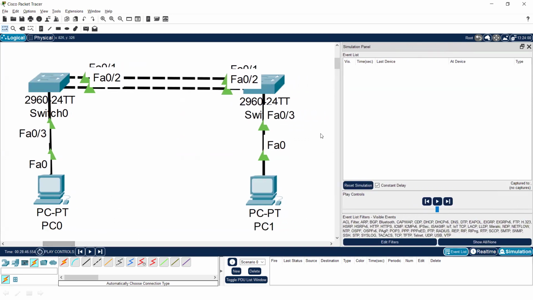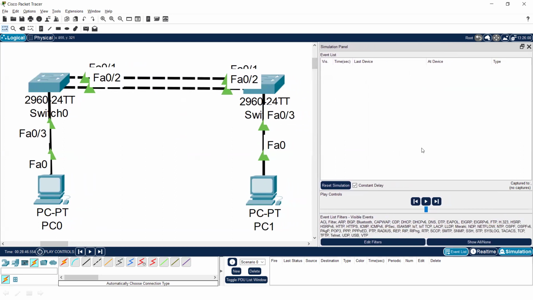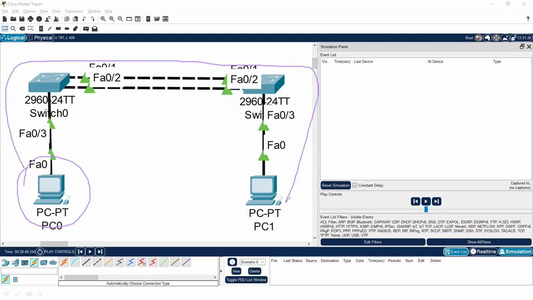Now let me try to forward a broadcast, the ARP message, between these two, and we will observe whether a loop will be formed or not. So dear all, this is my source. Let me generate a broadcast from this. Now we have two different paths to forward data. This one is path 1 to forward data, and this one is path 2. But this switch will also broadcast to the source again. That is why a loop will be formed.